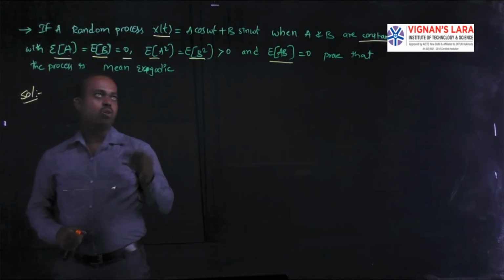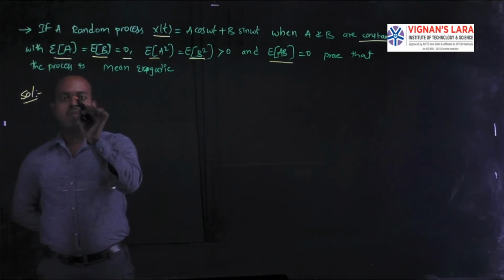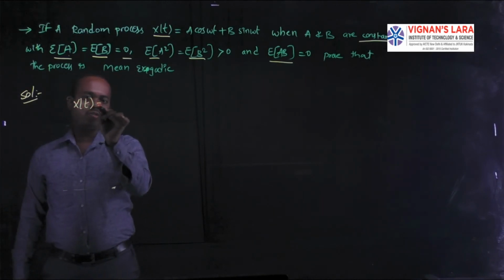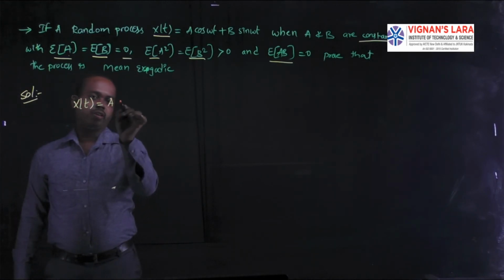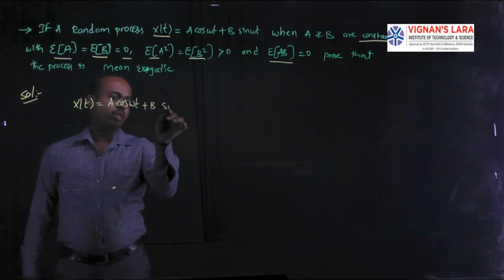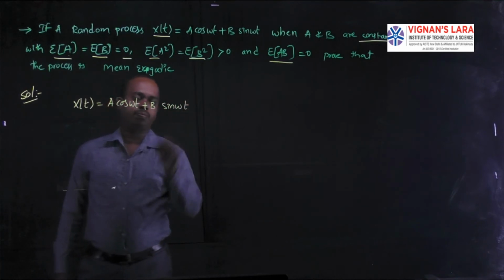First of all, the given data: the random process X of t is equal to A cos omega t plus B sin omega t.